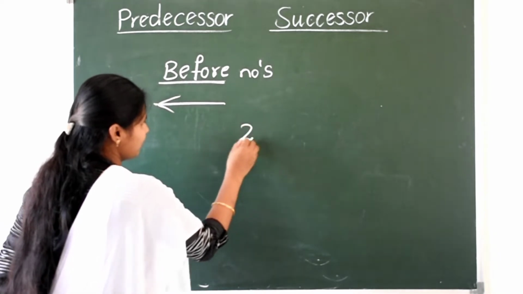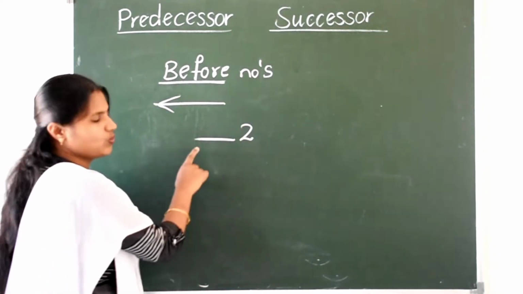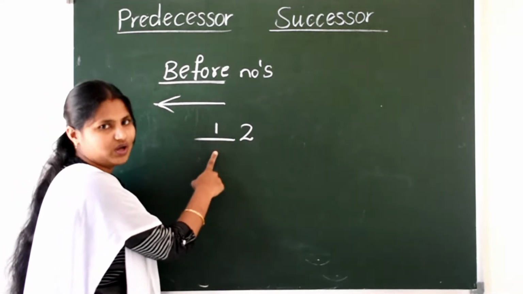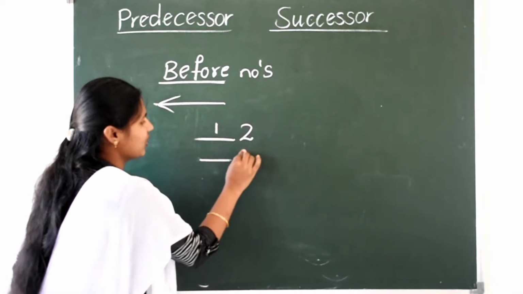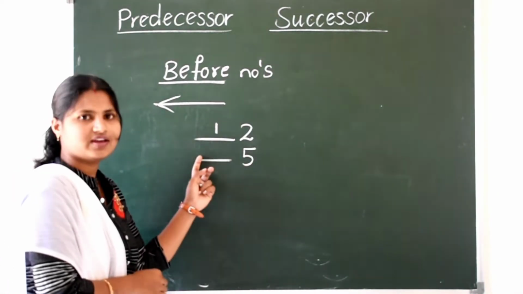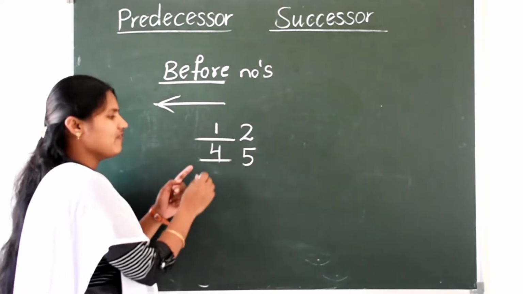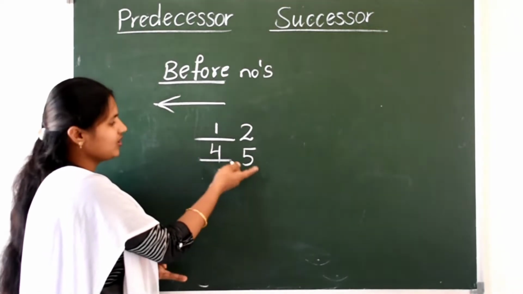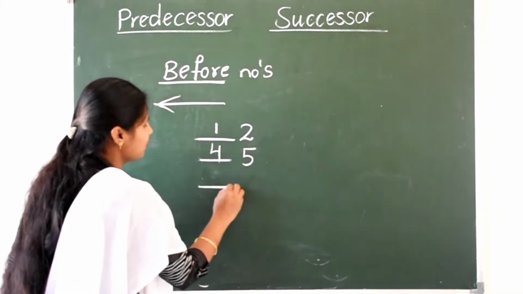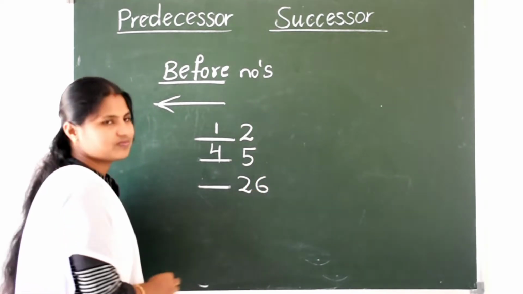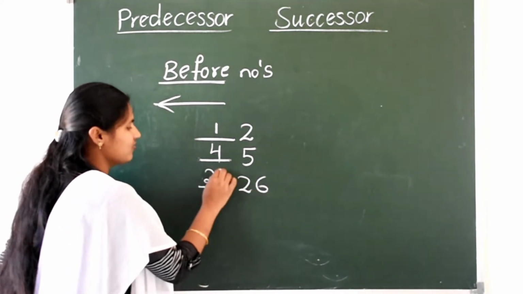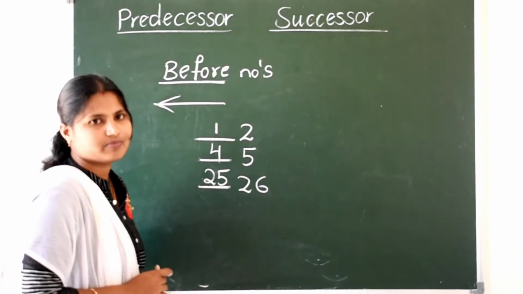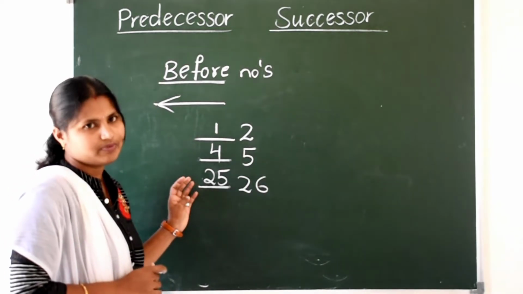Suppose let us see numbers. Before 2 we have 1. Very good. What is the previous number of 2? 1. Before 5. What is the previous number of 5? 4. Yes. After 4 only 5 comes. Okay. So write 4. What is the before number of 5? 4. Before 26, 25. Very good. Okay. These are nothing but before numbers. Which comes previous numbers are called before numbers.